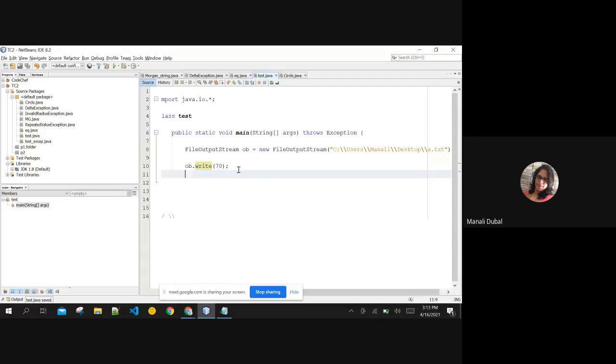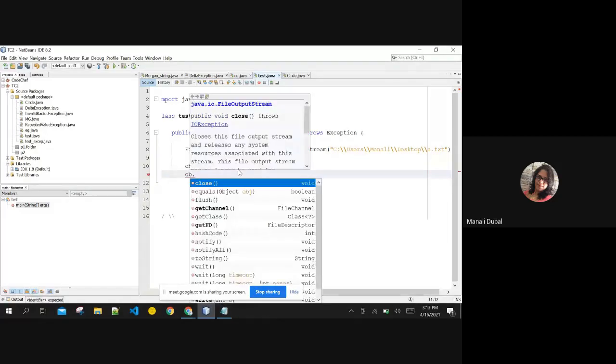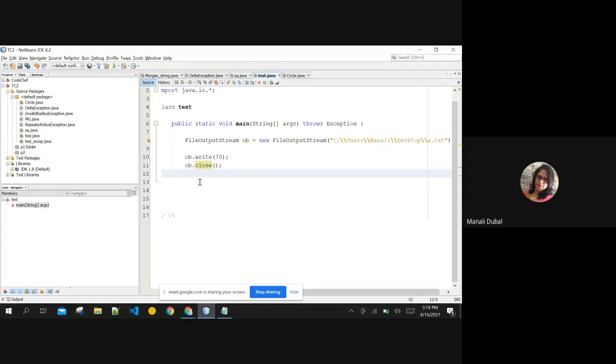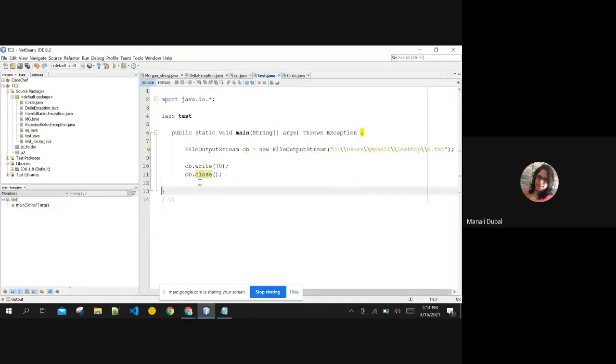And I always told you never forget to close the stream, because if you don't close the stream, then there could be some data which is still in the stream and has not been pushed onto the output destination file. So we always use the close function to close the stream, and that's it. We are done writing the file. Only these few statements are required to write the file.